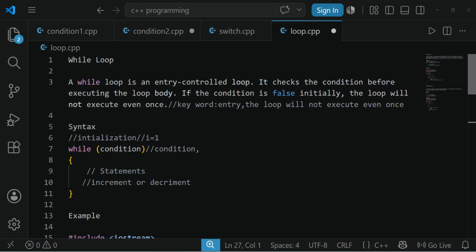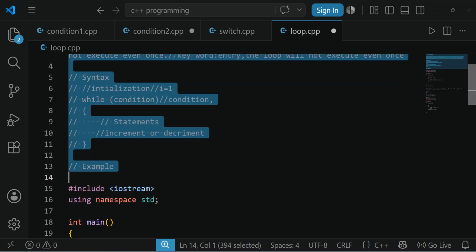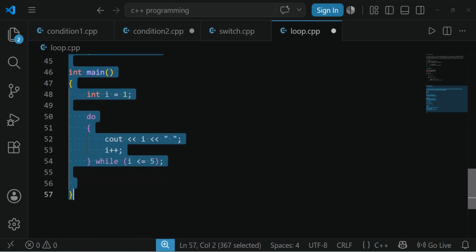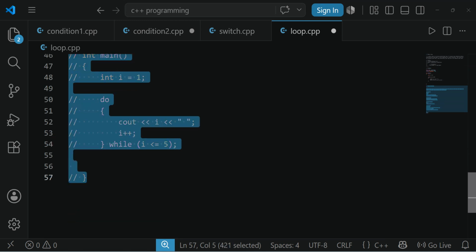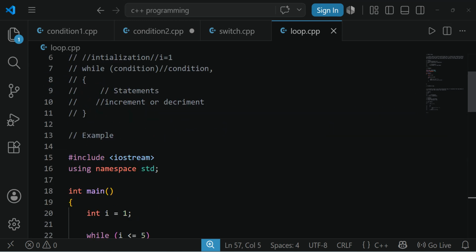Okay, let me execute this code first. Let me save the code. Let me run.